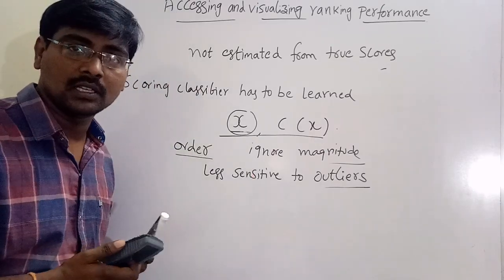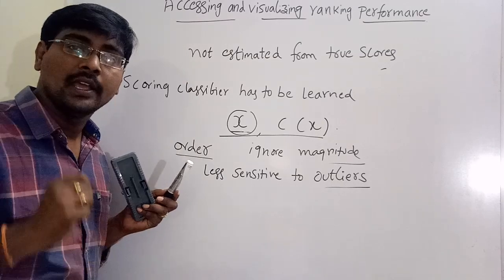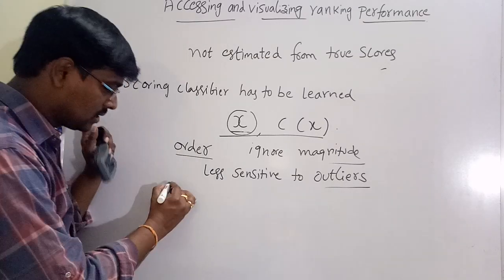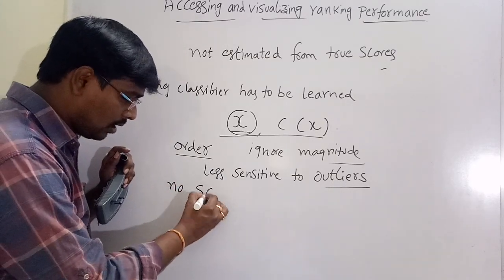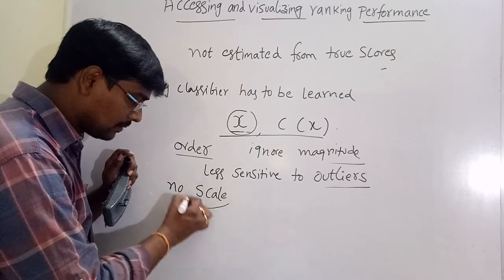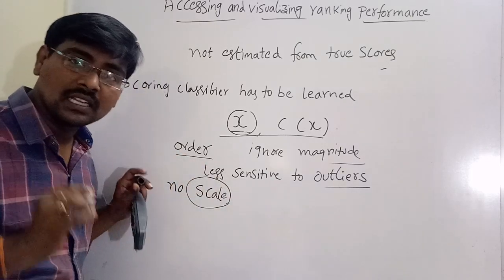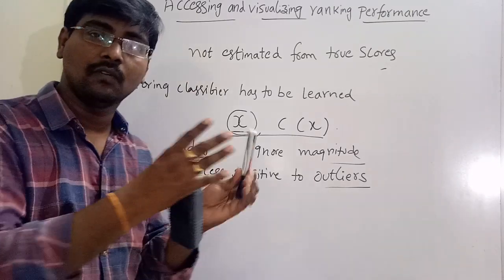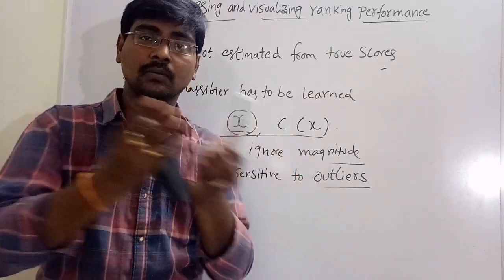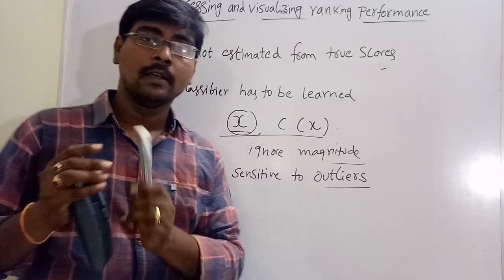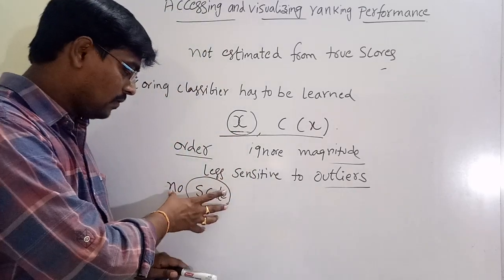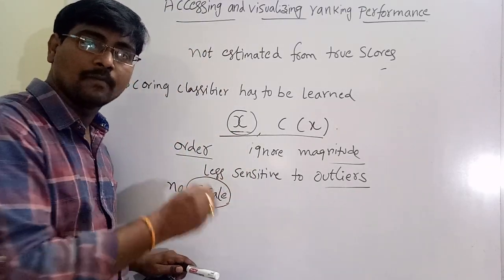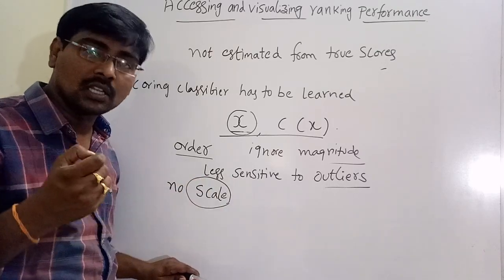One more advantage is that there is no need for any scale to assign the scores. The scores could be assigned from 1 to 10, or from 2 to 100. There is no fixed scale for assigning the scores. That means no score threshold.